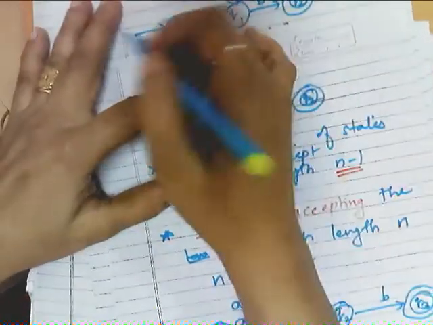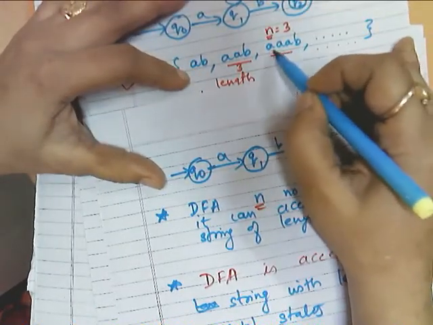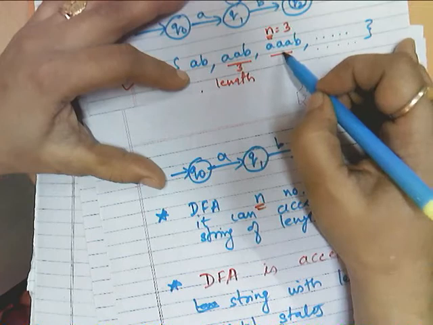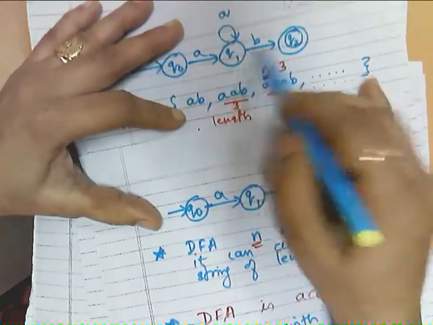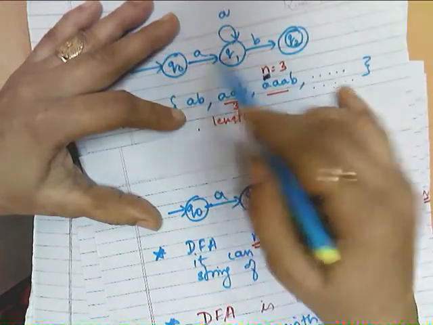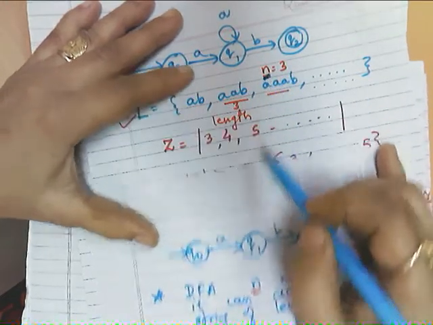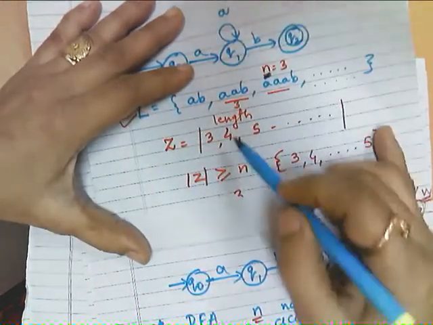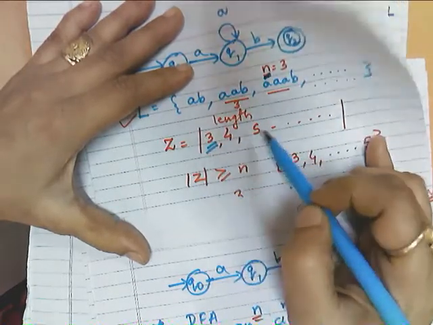So in other words, I am having a DFA which is accepting this language, and in this language there is a string which is sufficiently large, and there exists a constant n which is equal to the number of states in this DFA. So in this DFA there are 3 states, so that will be my constant, and then my z length should also be 3, or greater than 3.